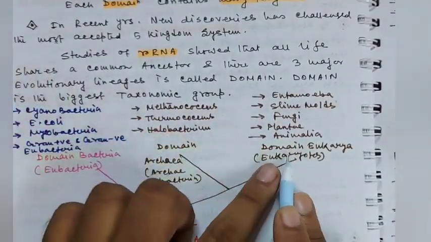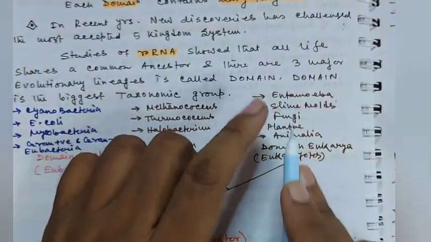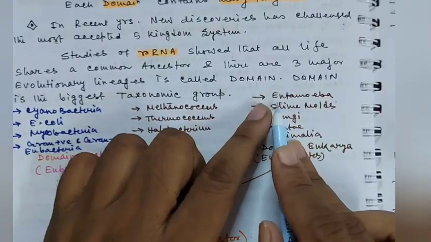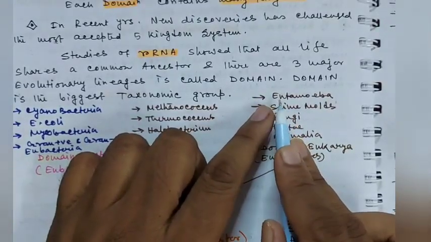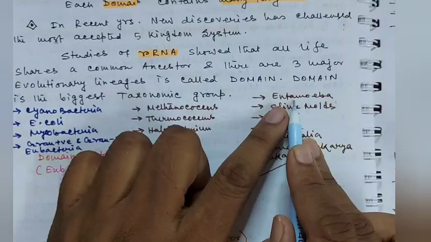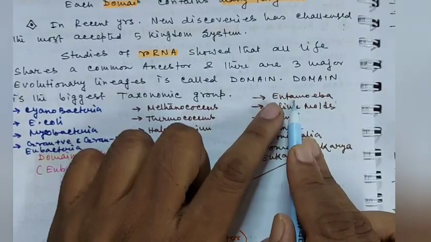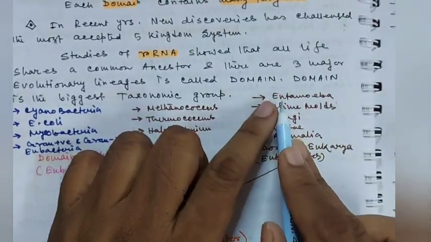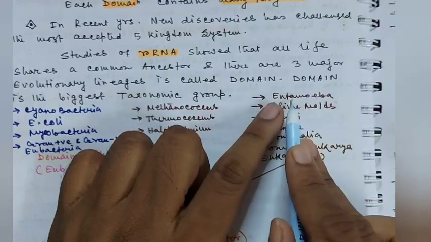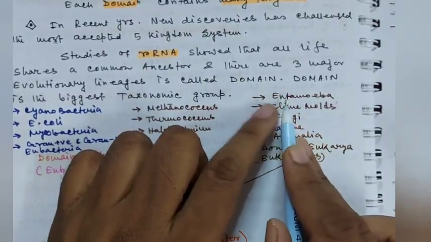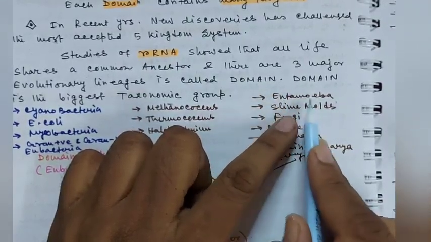And in domain Eukarya you can find 5 kingdoms. The first kingdom is kingdom Protista, and here I have given an example, that is Entamoeba, which is a unicellular eukaryote, and Amoeba is also another important member of kingdom Protista.